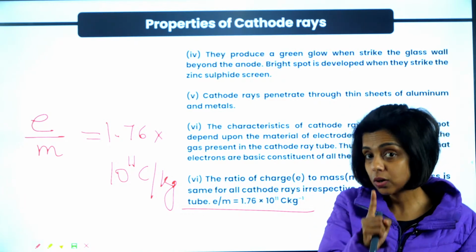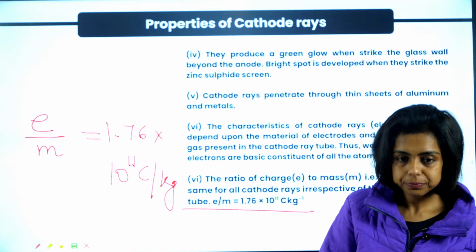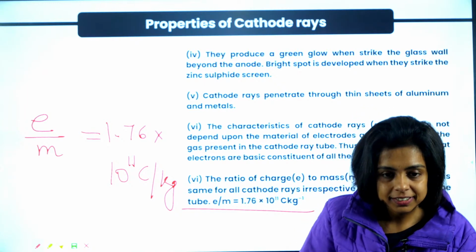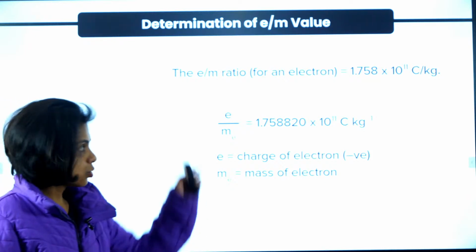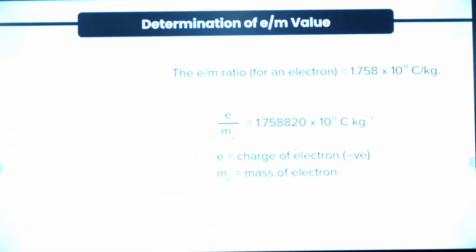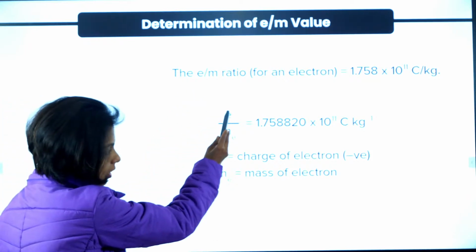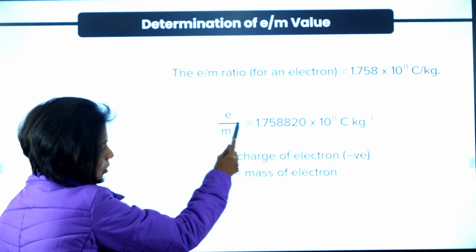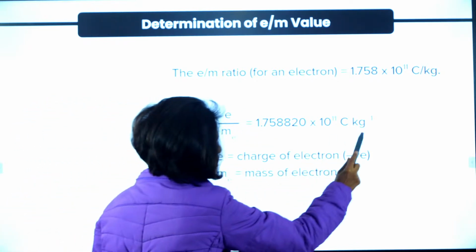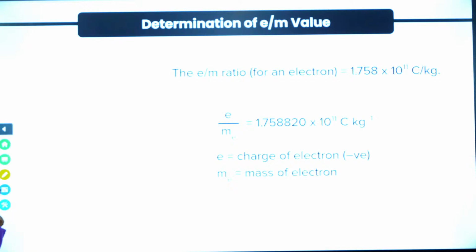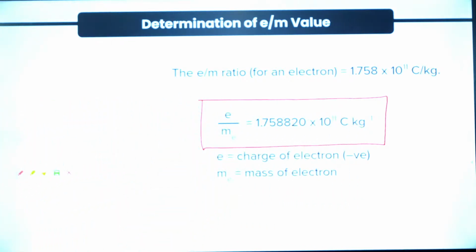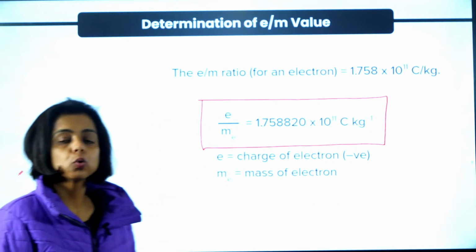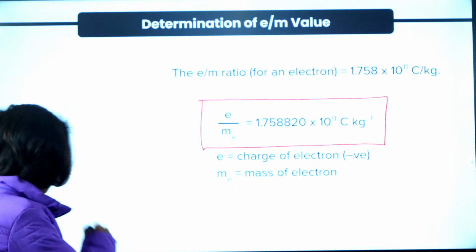Electrons are present in cathode rays. So this is the charge by mass ratio that everyone should know. e is the charge on electron, the magnitude of the negative charge, divided by the mass of electron. This ratio comes out to be this. Everyone should remember this value, the specific charge. Many times questions were asked in different exams about the same: 1.76 into 10 to the power 11 coulomb per kg.